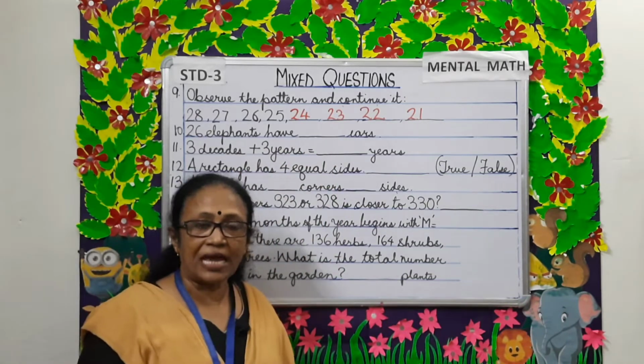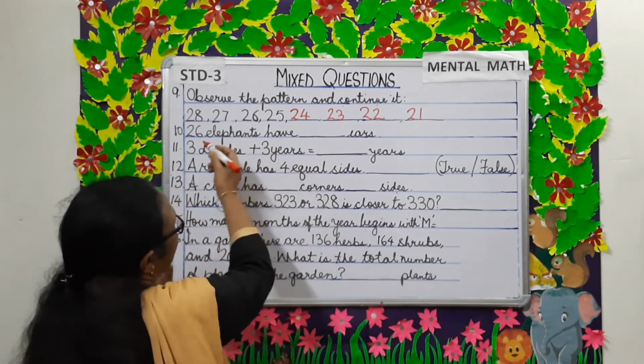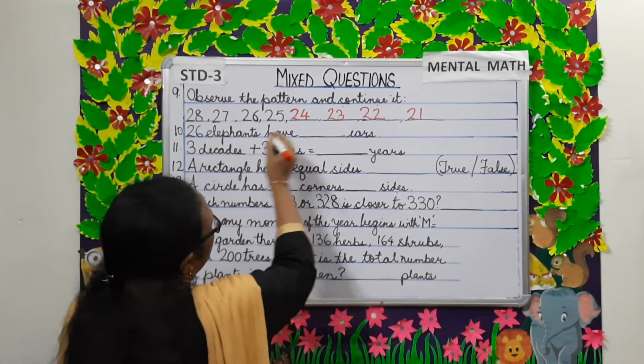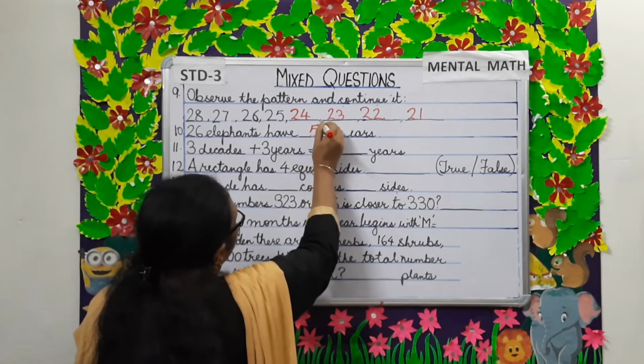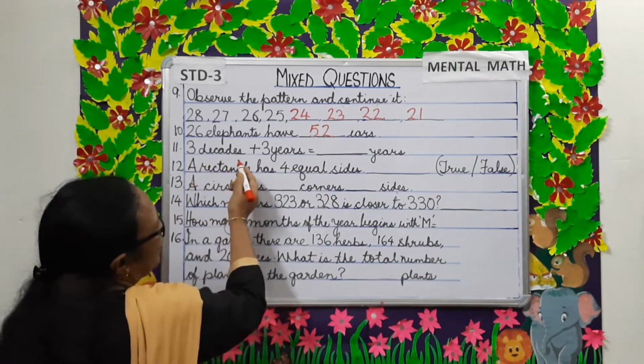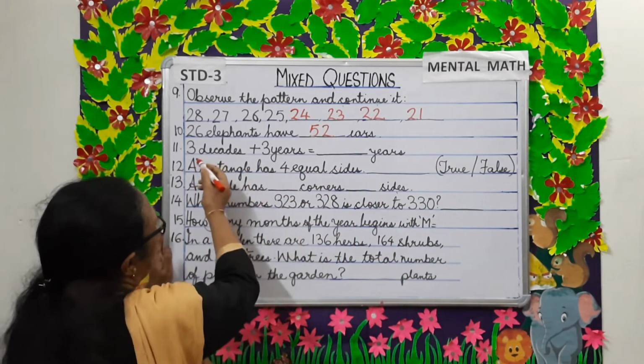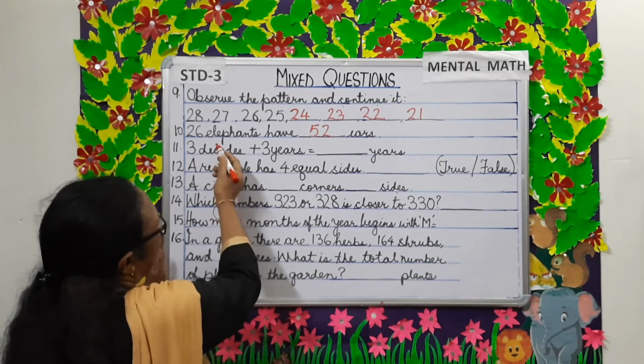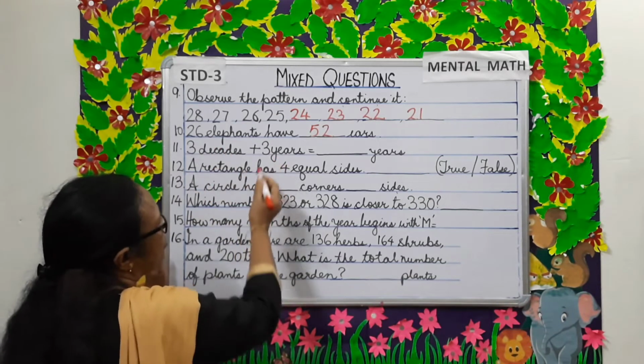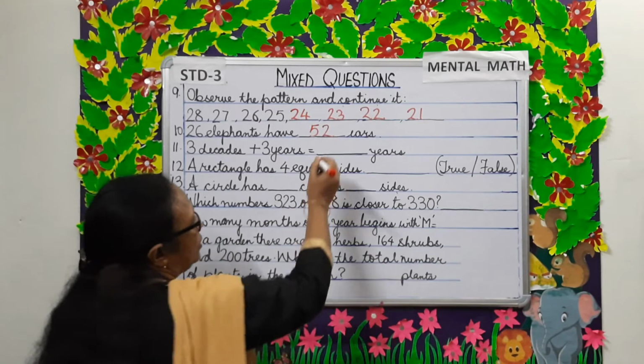26 elephants have dash ears. 1 elephant has 2 ears. So 26 elephants, 26 multiplied by 2 is 52. 3 decades plus 3 years is dash years. 1 decade is 10. So 3 decades is 30. 30 plus 3 is 33 years.